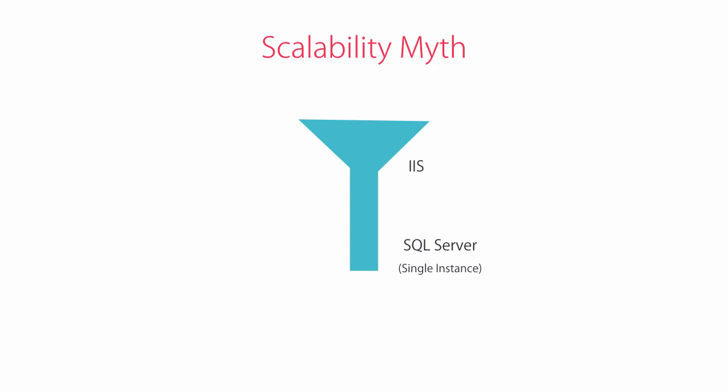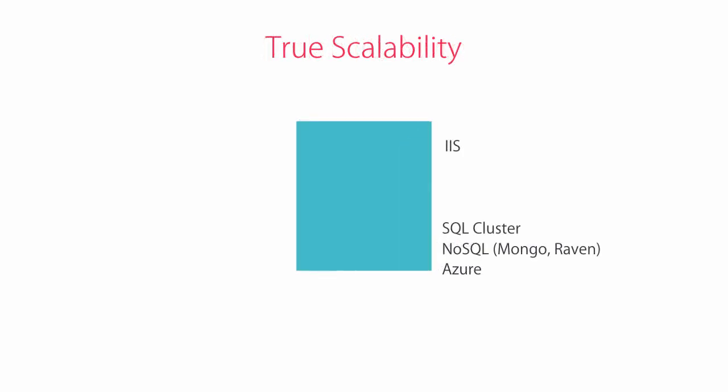So if you're using a single instance of SQL Server, that's going to be your bottleneck, no matter how many more requests you can serve in IIS, because all these requests will eventually have to wait for the database server to respond. On the other side, if you use a SQL cluster or a NoSQL database like Mongo or Raven, which is designed for scalability, or SQL Azure, that's a different story. The bottom of the pipe will also expand, and that's when you have true scalability.